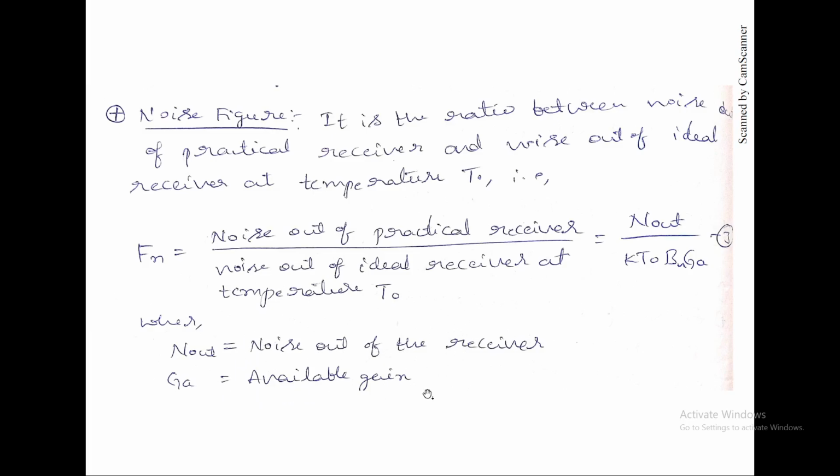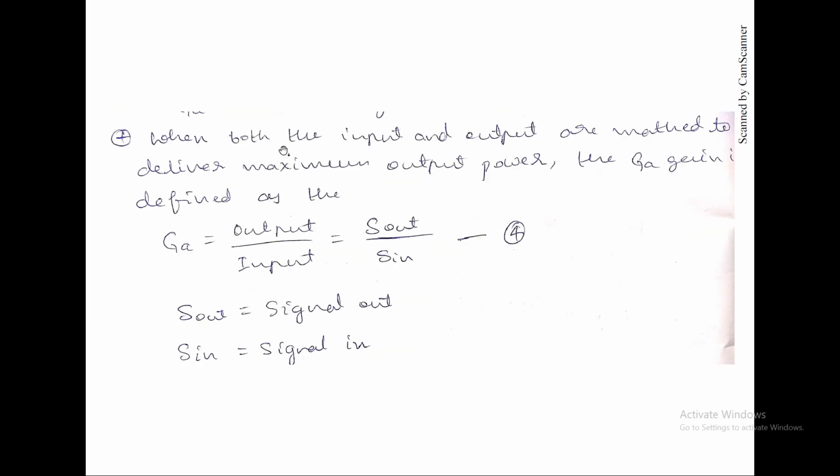GA is the available gain, how much gain there is in the radar. When both the input and the output are matched to deliver maximum output power, the gain GA is defined as signal out by signal in.